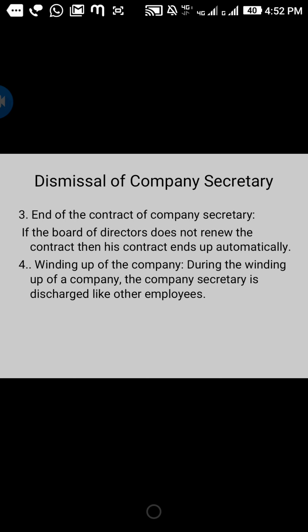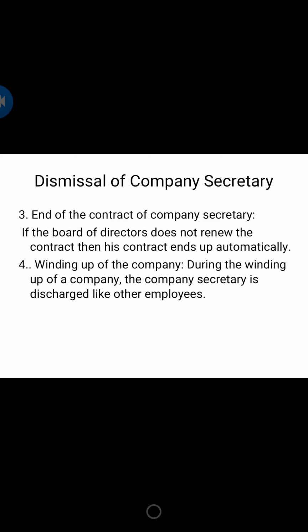So in such case, what happens? The name of the pro tem secretary will be there in the articles of association. So now we are going to change the secretary. What happens when you change the secretary? You are going to change the articles of association also.